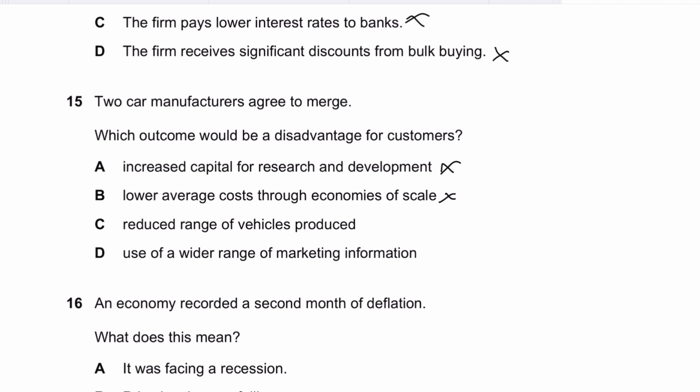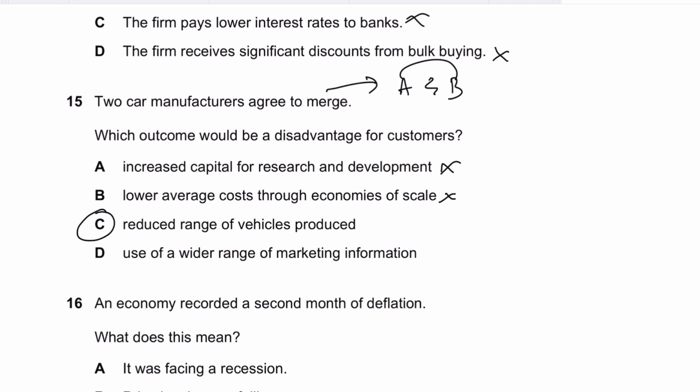It could be an advantage for the firm as well as for consumers, if we assume that there's more information available for consumers. But C should be the answer, because when you merge, you become a large firm. If firm A and firm B were initially two rivals competing, they were trying to be the best and give new innovative products and more choice to consumers. So now the choice will be reduced, the variety of vehicles produced will be reduced. Why? Because there are no more rivals anymore, so they don't need to worry.